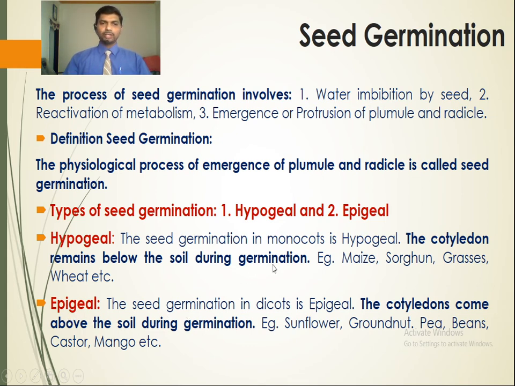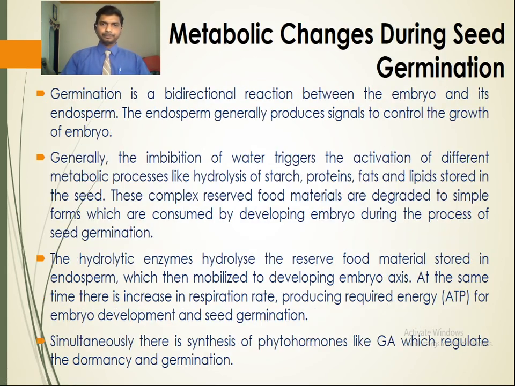So there are two types of seed germination based on the position of cotyledon, whether it is below the soil or above the soil. When the cotyledons remain below the soil during germination, that type is called hypogeal. And when the cotyledons come above the soil during germination, that is called epigeal germination. So this is about seed germination.